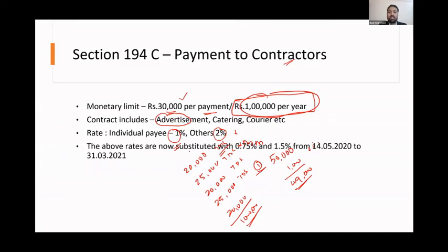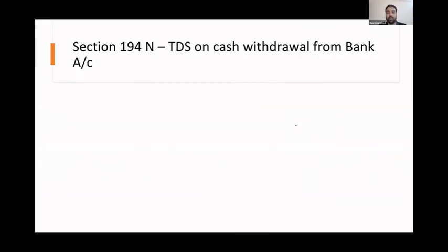Now, due to the COVID-19 situation, all the TDS rates have been reduced by the government. Instead of 1%, now it is 0.75%, and instead of 2%, now it is 1.5%, from 14th May 2020 till 31st March 2021.